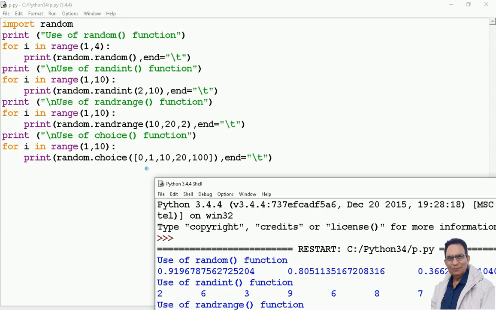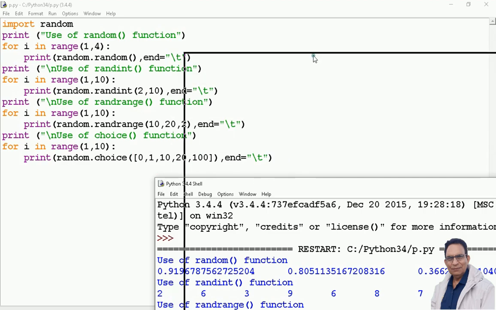We'll talk about lists later on, but for the time being, this choice function is going to generate a single value out of the given values. In the previous cases, it gives the output from a range of values, and here explicitly we have to specify the values, and out of these specified values, one value is generated here.